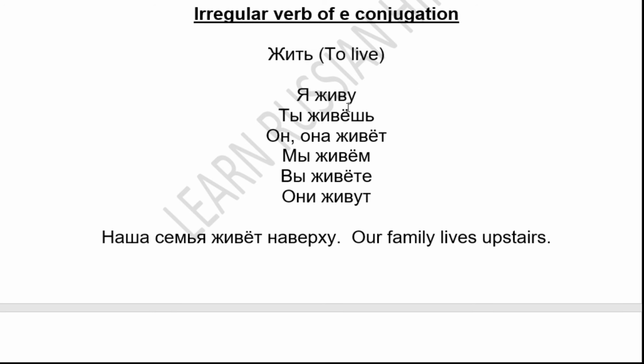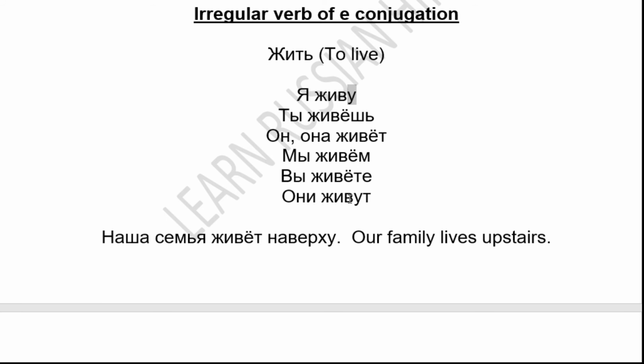So for conjugation, я живу. Stress is on u. Ты живёшь. Yo is always stressed. Он, она живёт. Мы живём. Вы живёте.